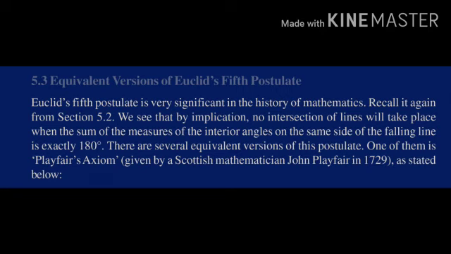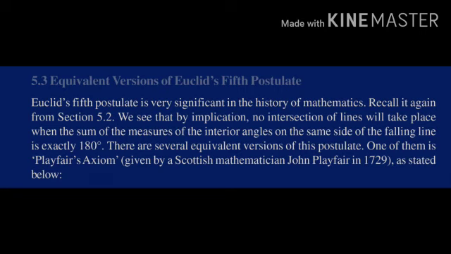We see that by implication, by consequences, the intersection of lines will take place when the sum of the measures of the interior angles on the same side of the falling line is less than 180 degrees. Okay, so there are several equivalent versions of this postulate. One of them is Playfair's axiom, which we'll see. Before that, let us discuss something about these sentences which we have just read.